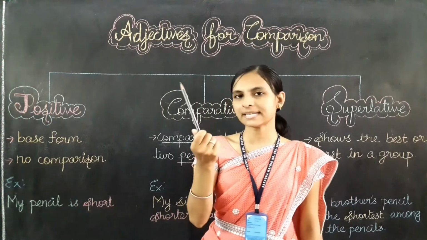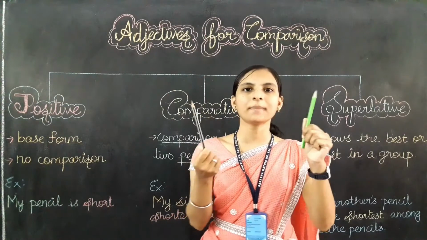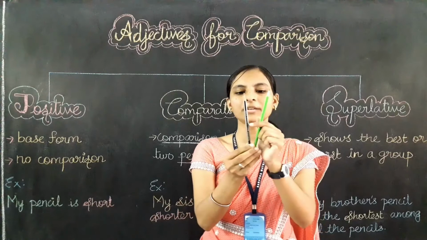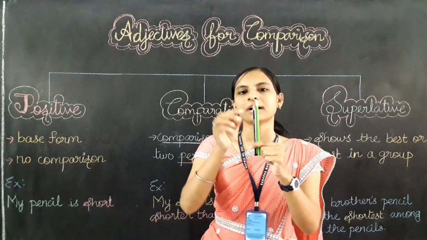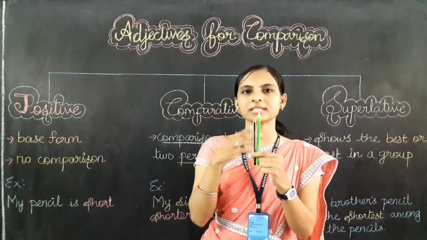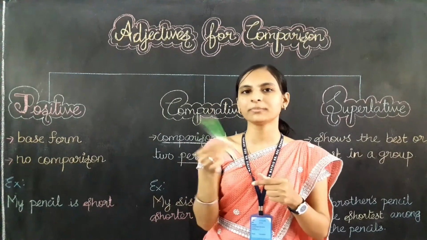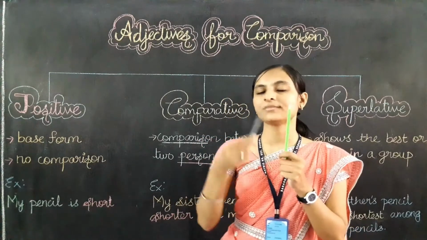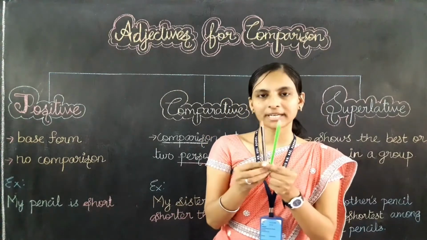I am going to tell you that this is my sister's pencil. My sister's pencil is shorter than mine. You can see it is shorter. So my pencil is tall, right? My sister's pencil is shorter. So here I am comparing my pencil with my sister's pencil. Are you getting me?